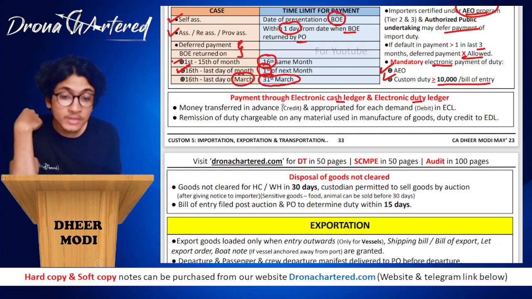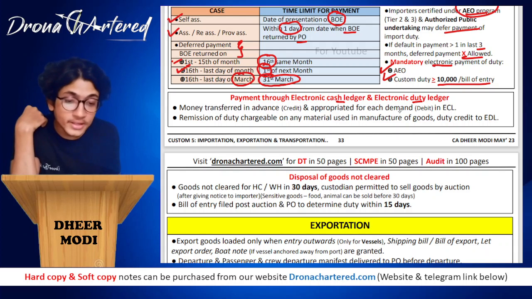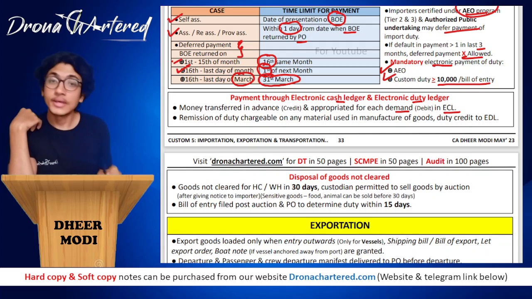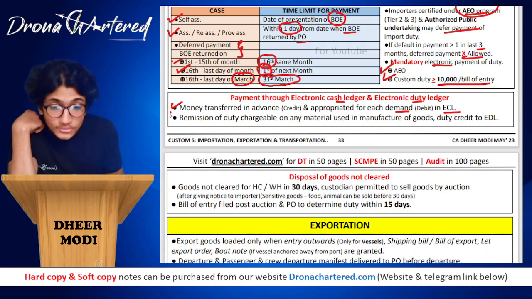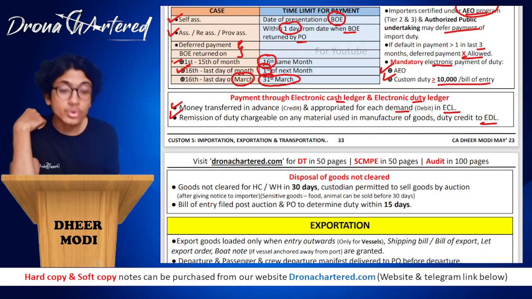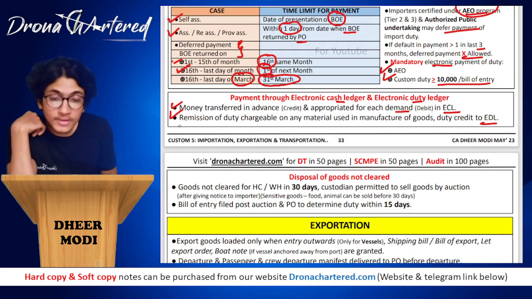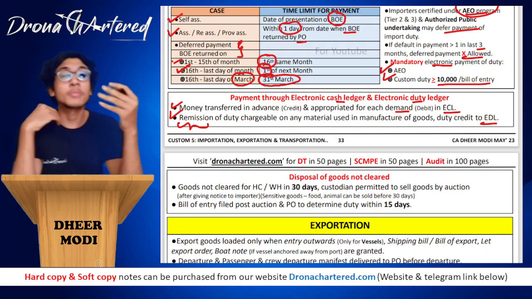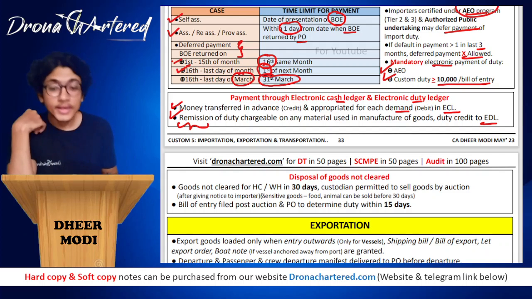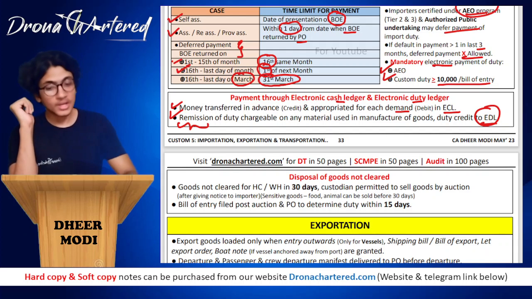So money is transferred in advance. Whenever you transfer, it will be credited and appropriated for each demand in your ECL. Okay. Remission of duty chargeable on any material used in manufacture of goods: duty will be credited to your EDL, that is your electronic duty ledger. Remission means whenever your custom duty department pays back to you, this is your remission of duty. So how will they pay it back to you? They will credit it to your electronic duty ledger.